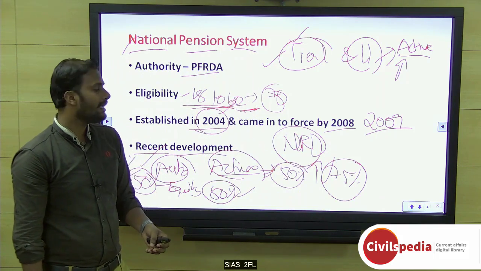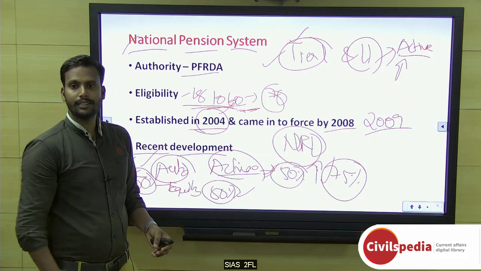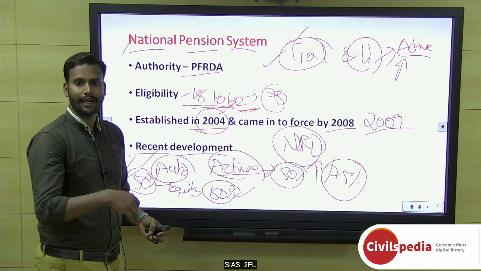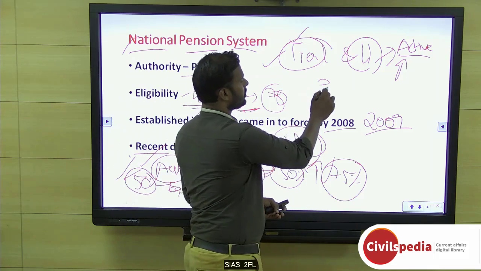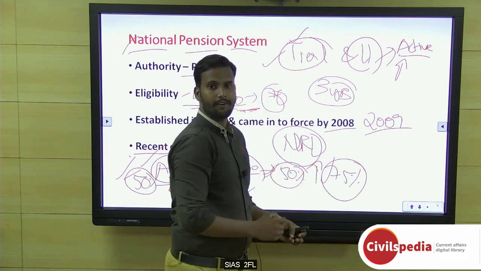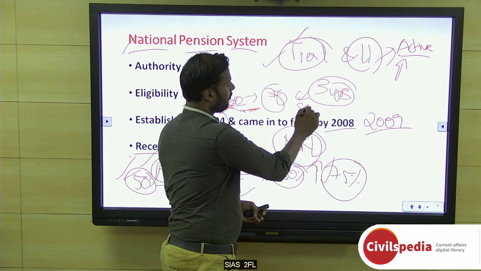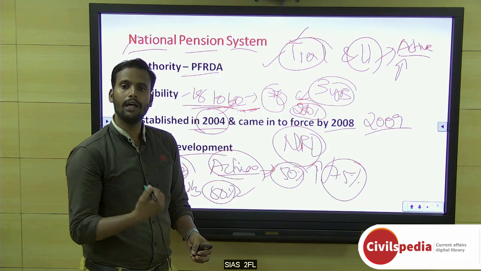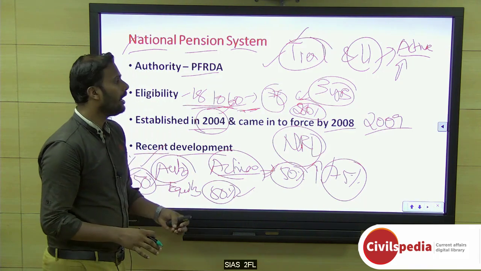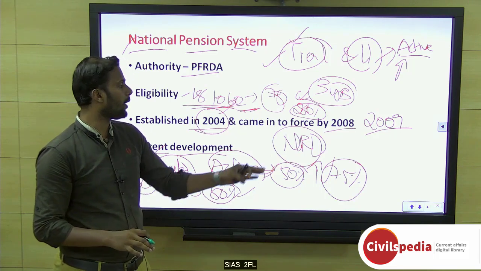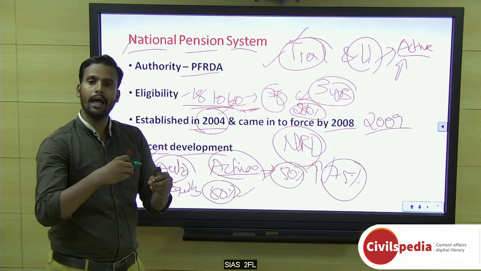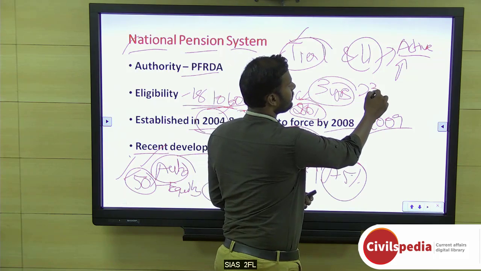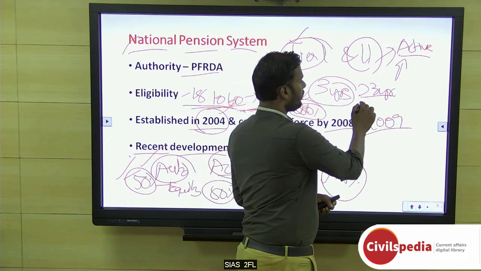Okay. And apart from this, see, withdrawal from this account is not easy, because you can only withdraw at the end of your career. Okay. Or else if you have below 3 years of service, they will only pay you 20%. If you get into NPS and serve the government for 2 years and then resign, okay, whatever amount is accumulated in the NPS, they will give you only 20%, and the remaining will be paid in bits and pieces, like monthly installments. But if it is more than 3 years, it will be 40-60.